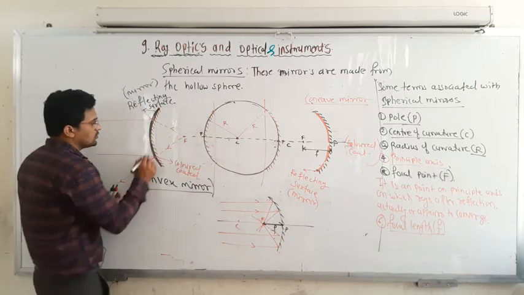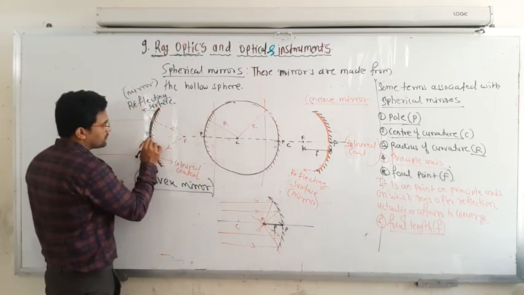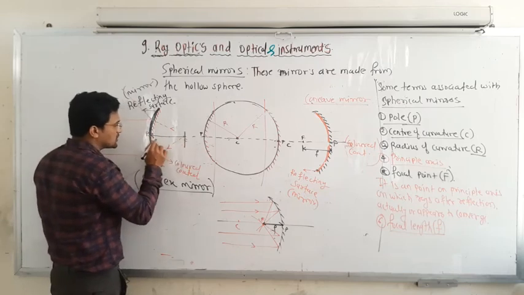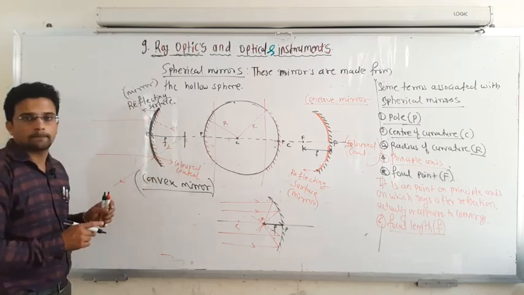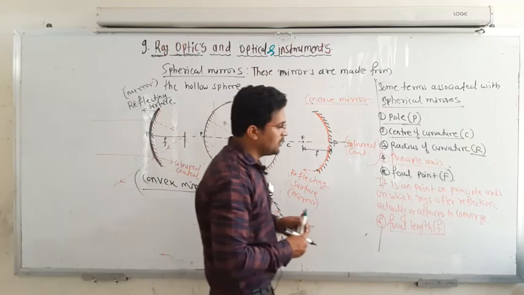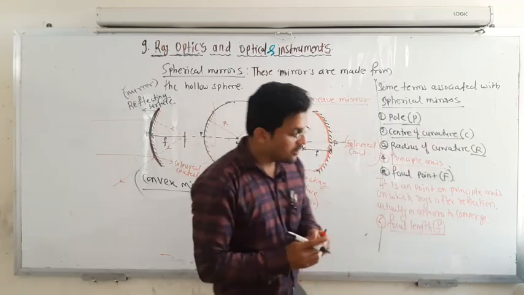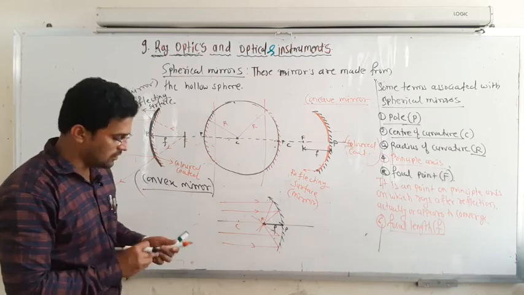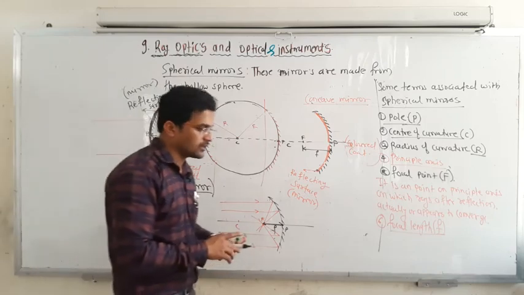Here also, if this is the pole, then this horizontal distance is known as the focal length. So these are some definitions, terms associated with this mirror.